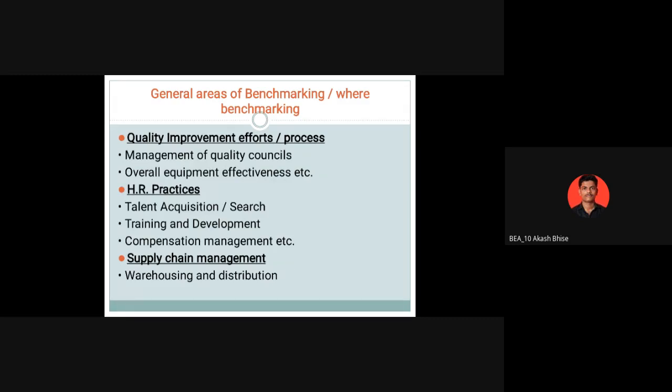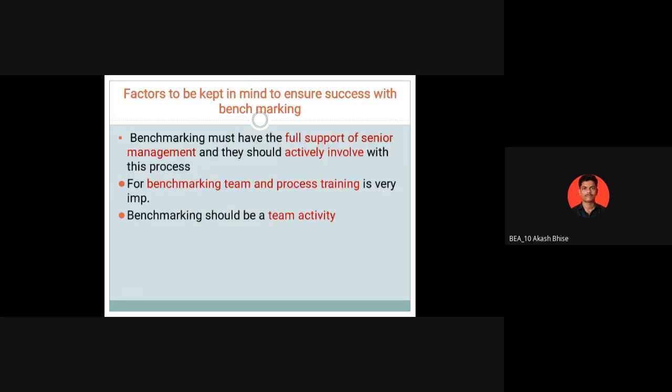HR practices: talent acquisition, search, training and development, compensation management, etc. In HR practices also we can use benchmarking. Supply chain management, warehouse and distribution. In that also we have to have discussion and do benchmarking with other industries also.